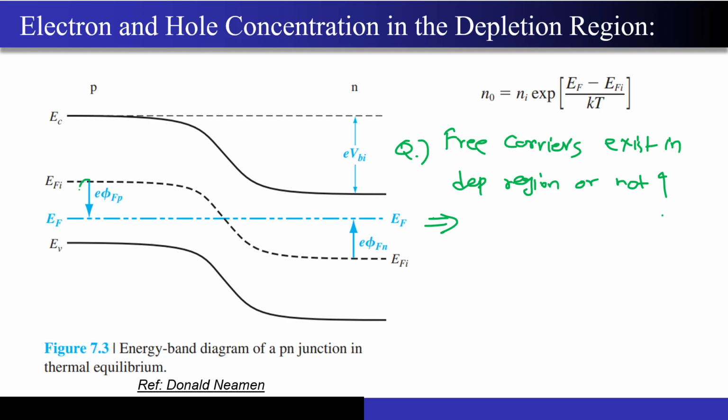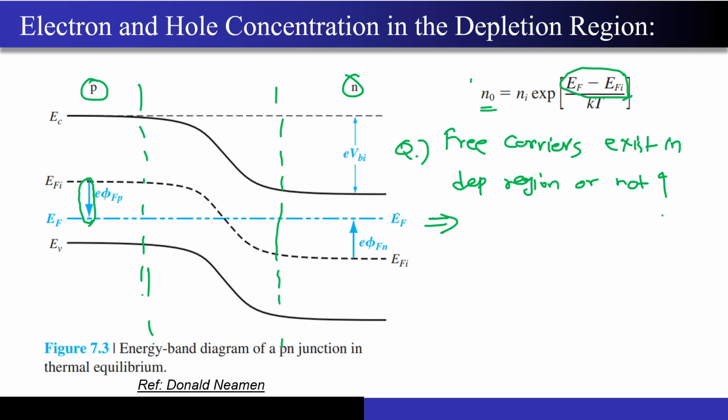Can you see the difference between EF and EFi over here? Correct? Till this point, let me draw a boundary. That will be much better. So the EF minus EFi difference that you are seeing over here. Correct? So this is the P-type material and this is the N-type material. Now, this is the expression that you only told me, right? The electron concentration is nothing but ni times exponential of (EF minus EFi) by kT. Correct? So the electron concentration is directly proportional to the exponential of EF minus EFi.